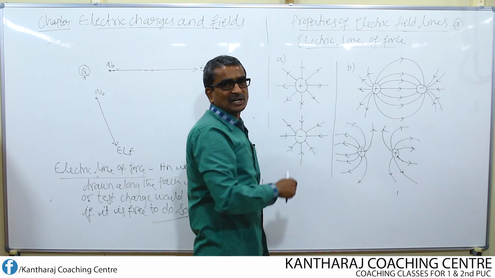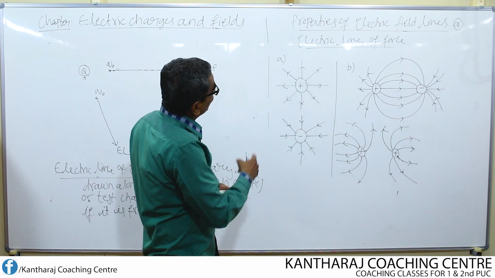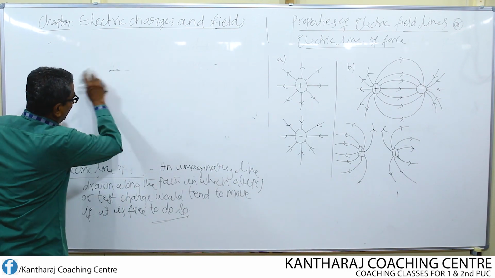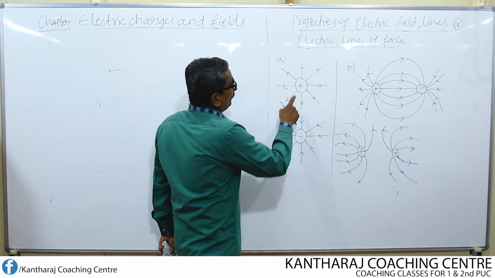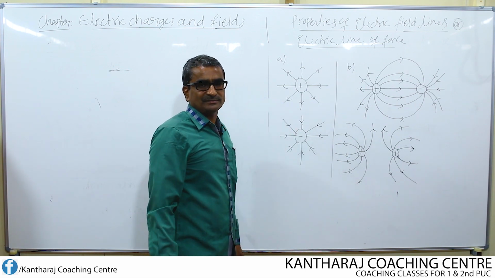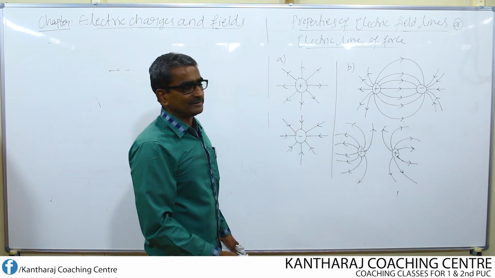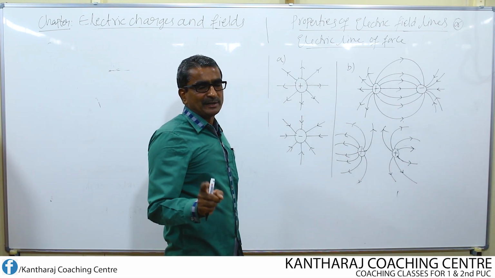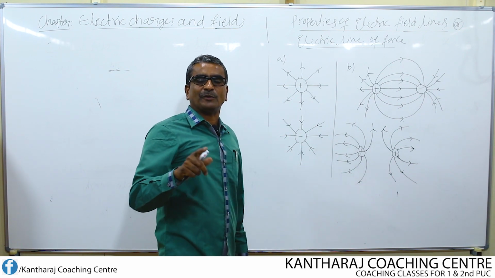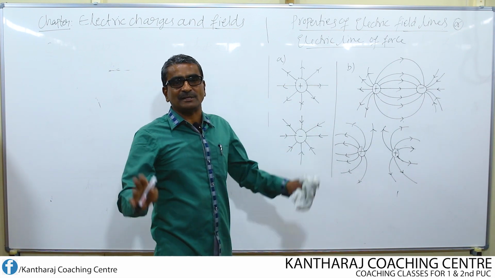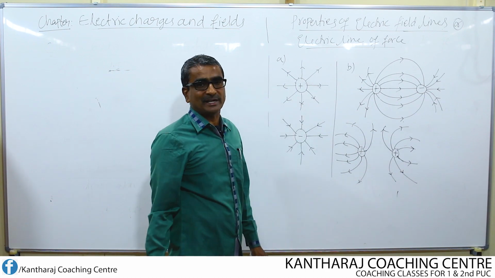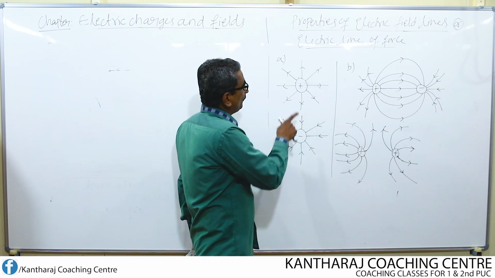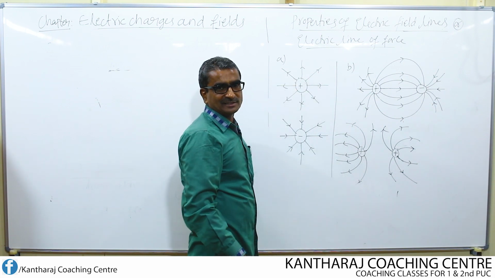all around the different charges. At the same time, we can also study the properties of electric lines of force. Look here, if you consider an isolated charge, isolated means separated. See, we can separate a positive charge from a negative charge. At the same time, remember, you cannot separate the North Pole from the South Pole. Poles cannot be separated. Only the charges can be separated. So, electric lines of force due to an isolated positive charge are found to be straight and radial.